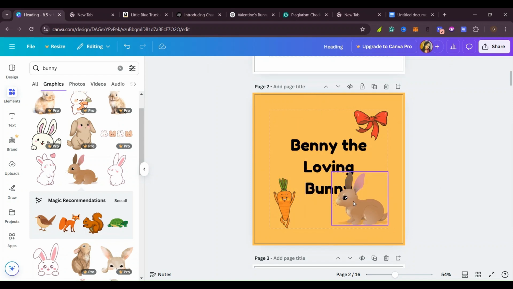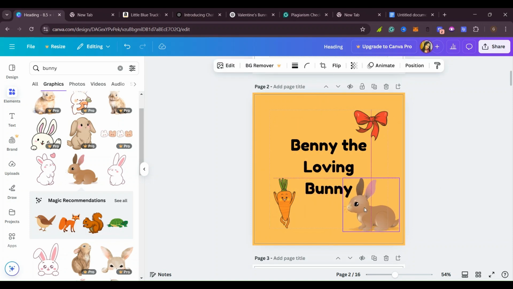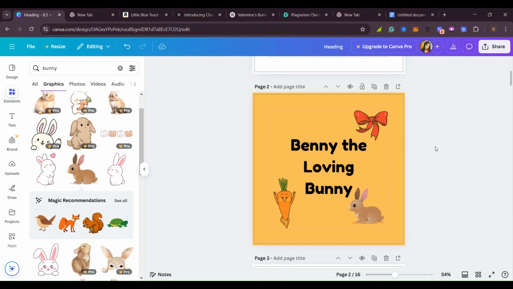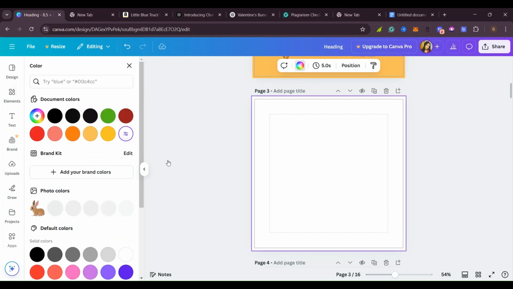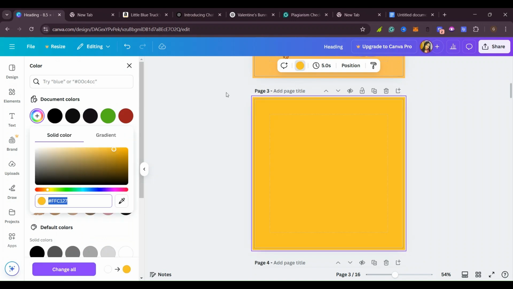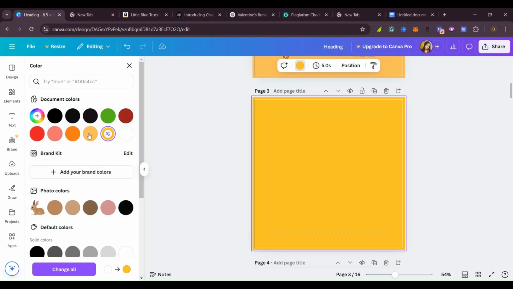So you can reduce him like that. You try and be creative. Don't be too fancy, but try and be creative. Like that, then we can come to our next page. If our book is going to be all in yellow, you can also put other colors if you want. But let us go off. No, that's too much.